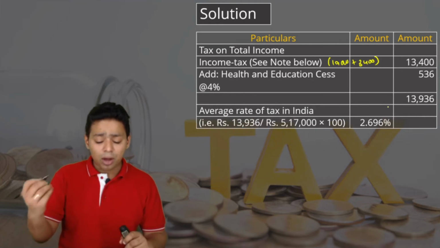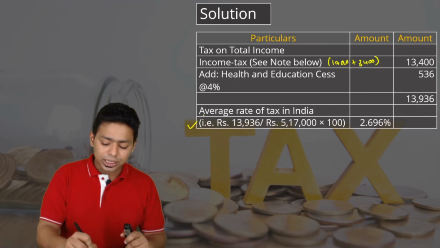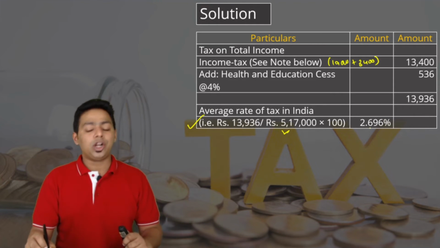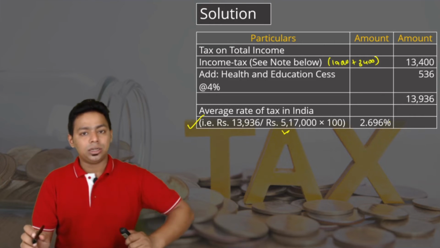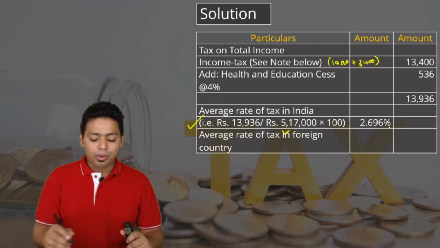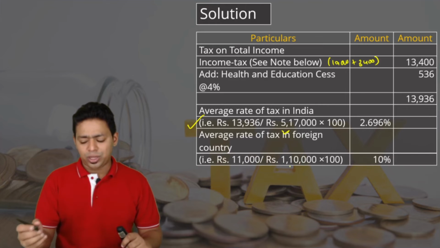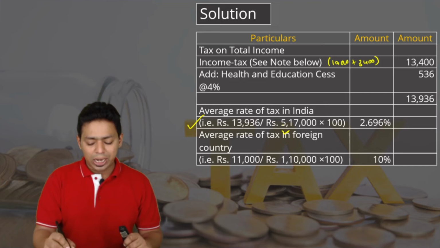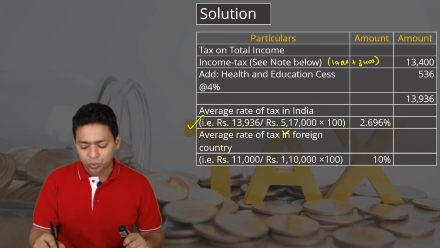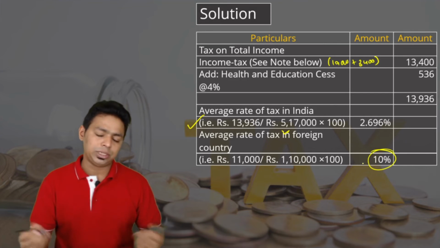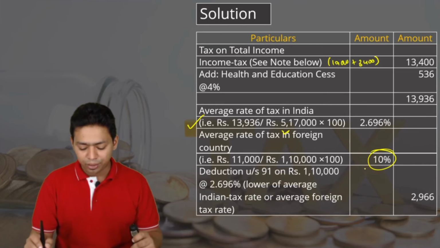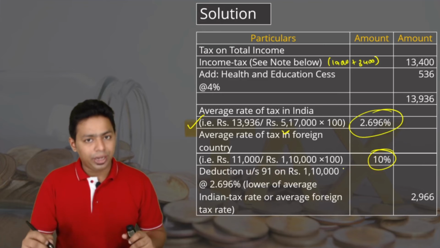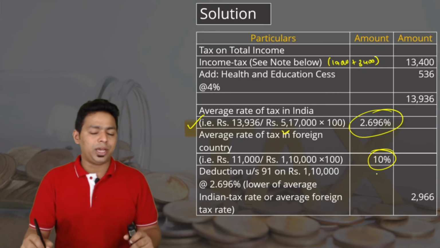How do we compute average rate of tax? Tax in India divided by total income in India into 100%. So the average rate of tax is 2.6996%. Now average rate of tax in a foreign country, you know that they had deducted 11,000 on 1,10,000. So 11,000 divided by 1,10,000 into 100, that comes to 10%. Obviously they are having 10% tax there. So what deduction will we provide? Whichever is lower. So Indian average rate of tax or foreign rate of tax, whichever is lower.